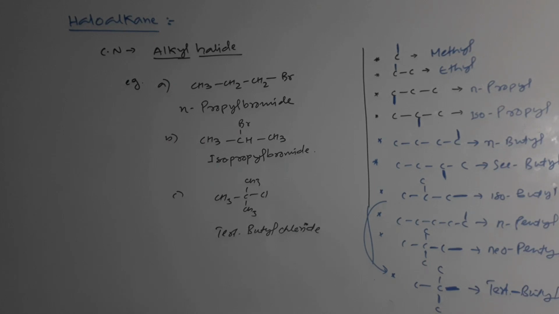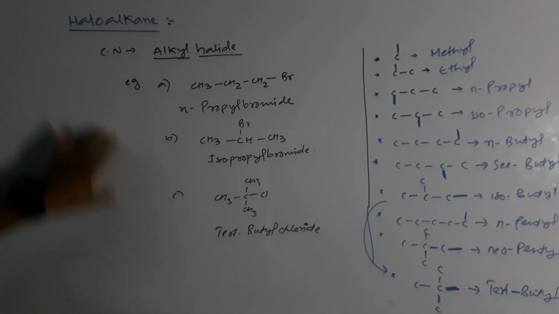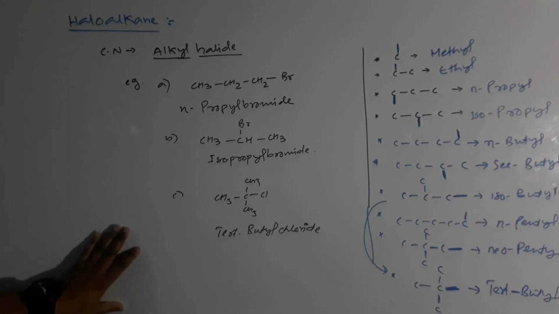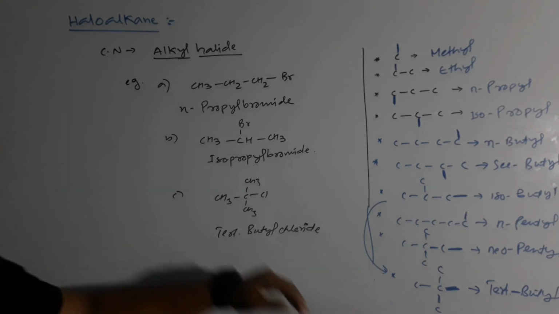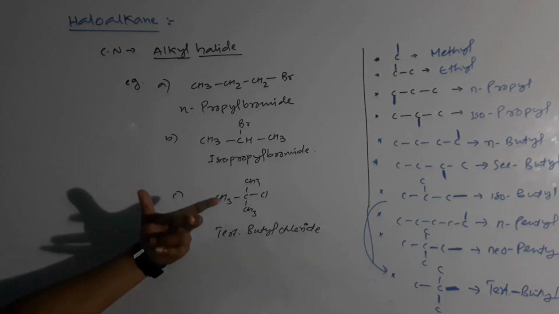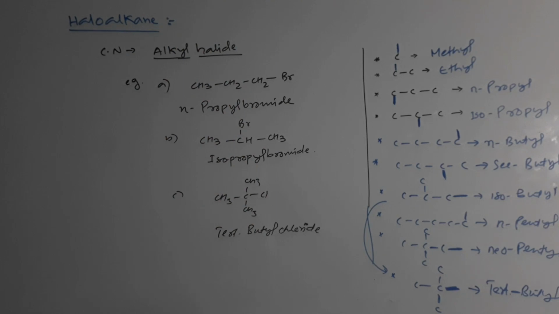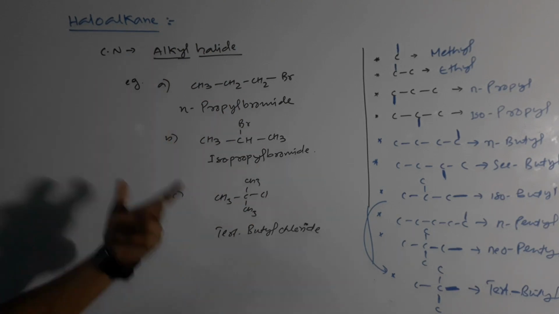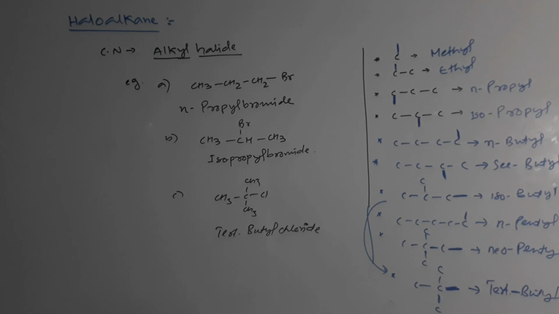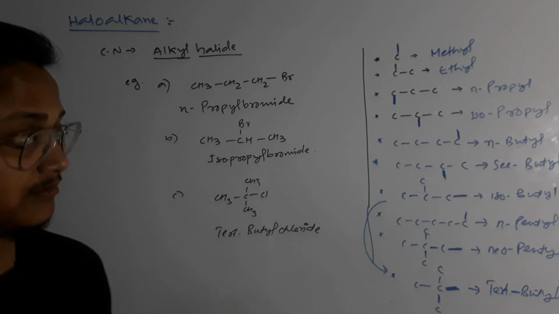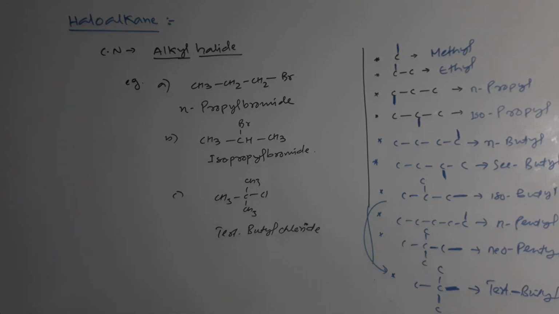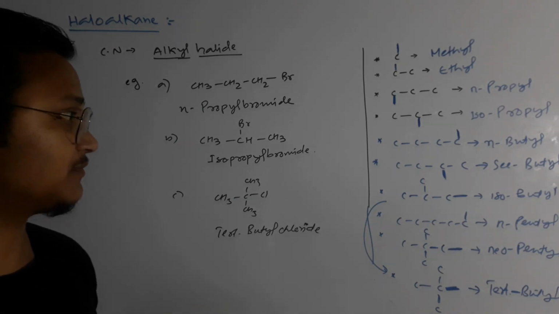So these are the different naming processes, or rules, in terms of your alkyl halide compounds, or the common names of haloalkanes. So try to remember these particular alkyl terms, and just follow the rules. What exactly do we have to do? Write the alkyl term, then the halide term of any halogen atom there. Clear, guys? So this is very simple. I think you have understood these things, okay? And if anyone has a problem, you can comment in the comment section, and I will elaborate on it in another class from your HS syllabus. Clear? Okay.